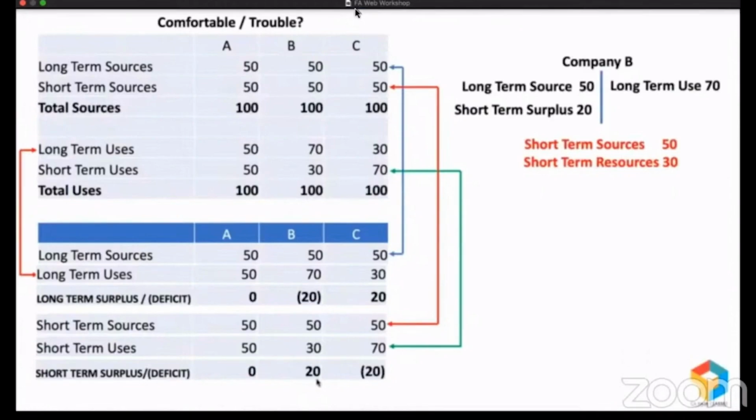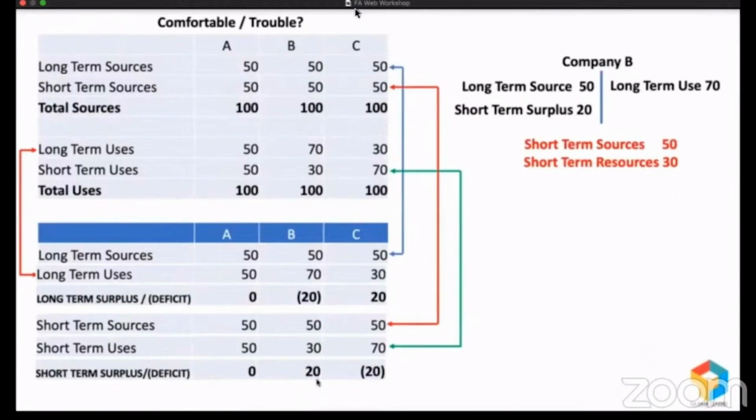In this case, company B will not be in a position to fulfill the promise, because that 20 million they have invested is in a long-term asset, for long-term use. It can be land, building, plant and machinery, and you cannot sell them just like that. It will take more than a year, but they will not wait for more than a year. That's why we say company B is in trouble.